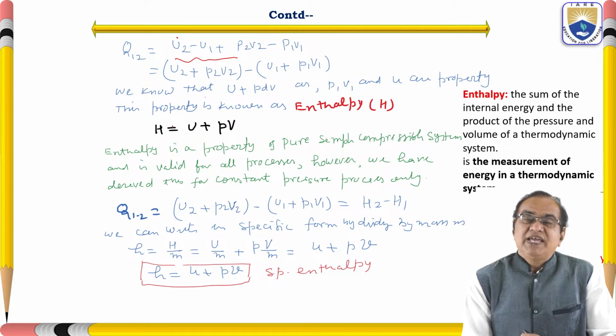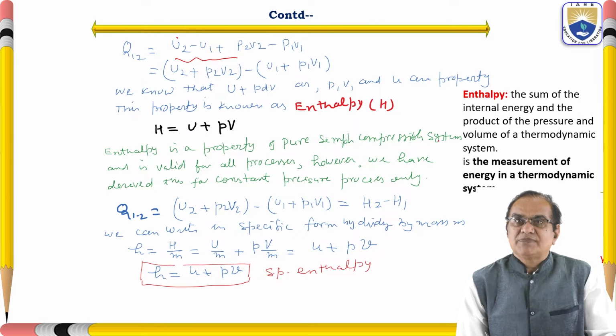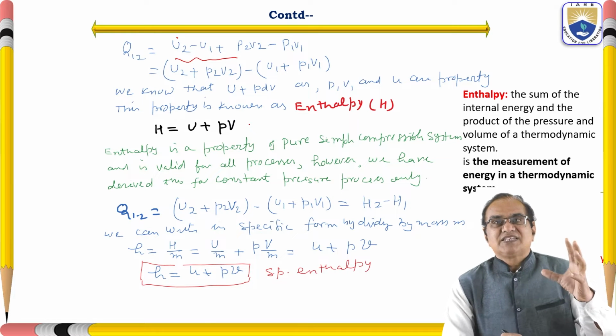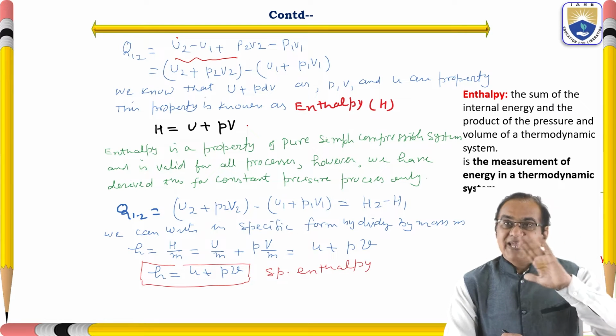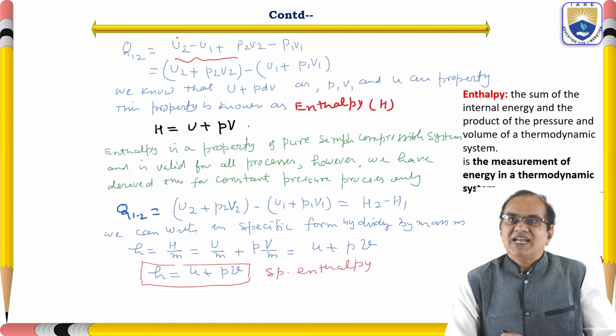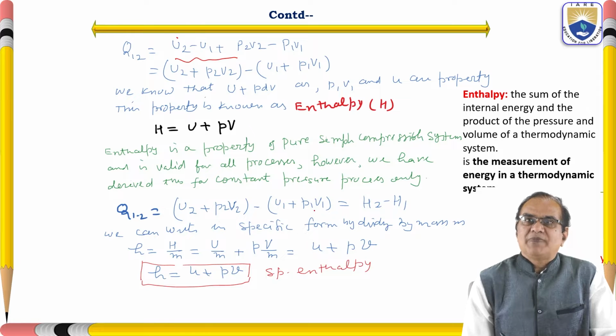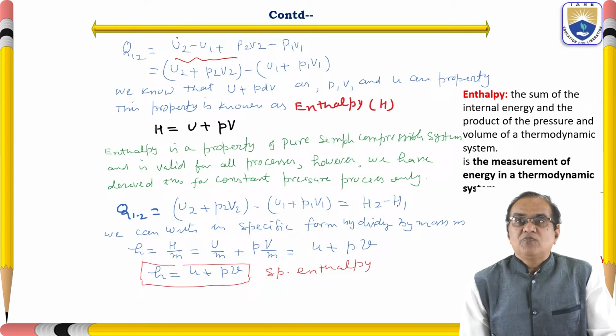So what is the enthalpy? Enthalpy is the summation of the internal energy plus the PV work term. Enthalpy is a property of a pure simple compressible substance and is valid for all processes. Actually here we derived this with the help of a constant pressure process, but in reality this equation can be used for any process. So we can write Q12 is equal to (U2 plus P2V2) minus (U1 plus P1V1), and this is equal to H2 minus H1.